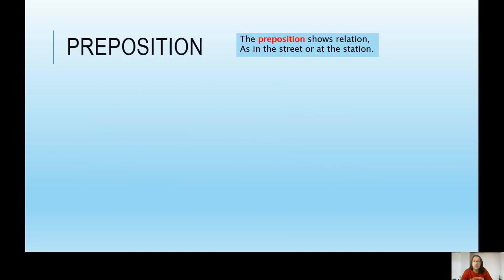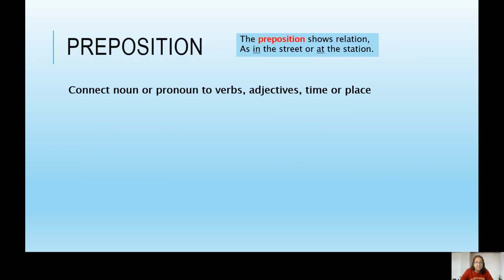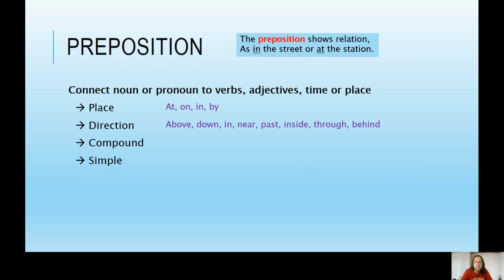Prepositions. These are little words that connect nouns or pronouns to verbs, adjectives, time or place. Essentially, they join the sentence together. We have some different examples like place: at, on, in, by. They tell us where something is. Direction, for example, above, down, in, near, past, inside, through, behind.